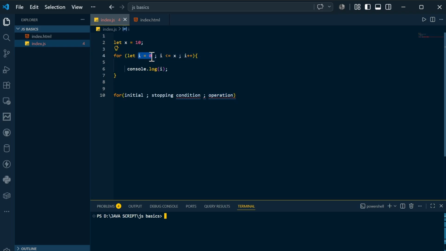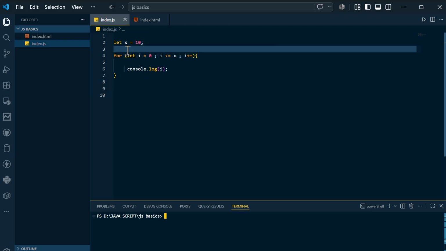Here the loop variable is i. So i is initialized with 0, i is going up to 10, and you are mentioning that operation as increment, which is nothing but i plus 1, i plus 2, i plus 3, like that it will be incremented. Okay, this is the syntax of the for loop. I hope you got that.